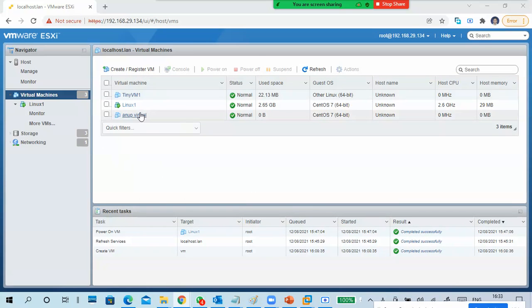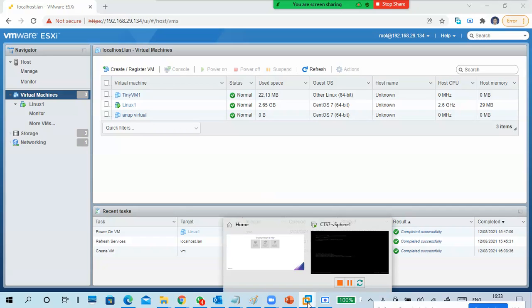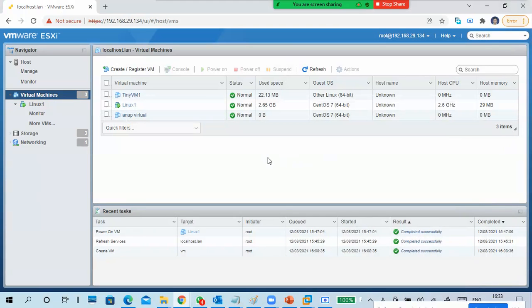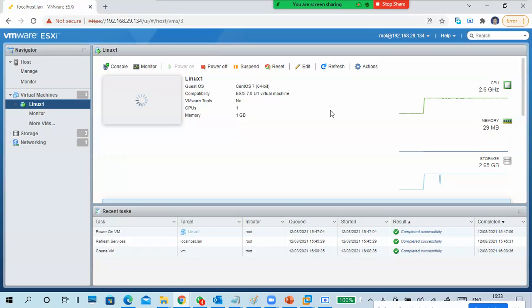Okay, here we created a virtual machine, and this virtual machine is stored in this machine, in this server only. It runs if your server is running. For example, this is running, so you can see the symbol. This Linux machine is running.